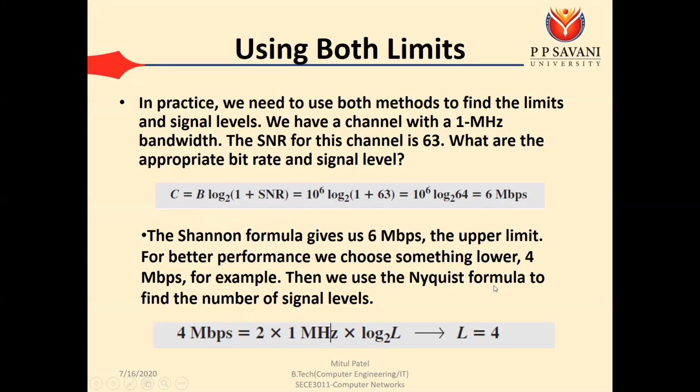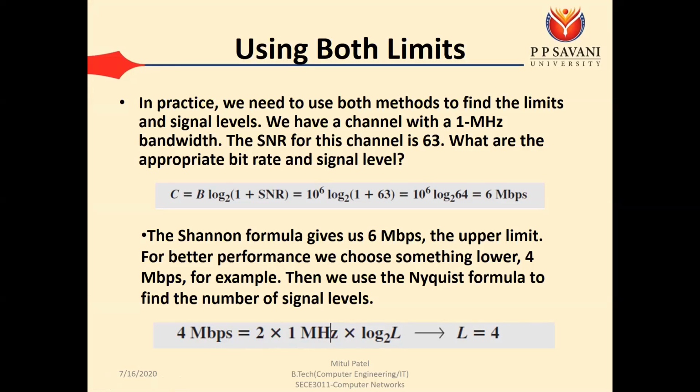Then we use the Nyquist formula to find the number of signal levels, that is 4 Mbps. Data rate equals 2 cross bandwidth cross log L base 2. So we can say that 4 Mbps equals 2 cross bandwidth, which is 1 megahertz, cross log L base 2. So log L base 2 equals 2, and L equals 2 raised to 2, that is L equals 4. That's why we can say that the number of levels is 4.